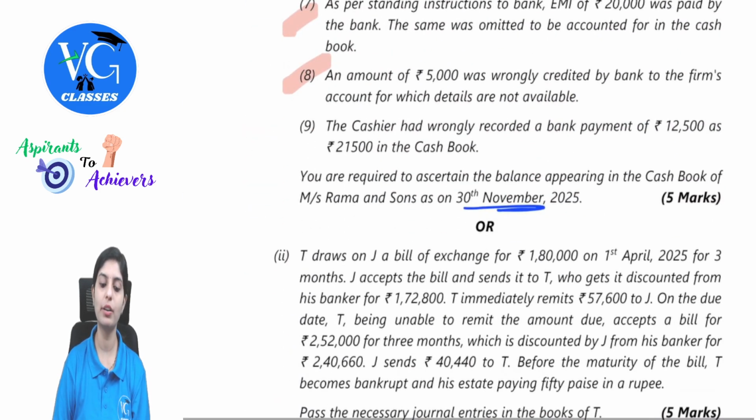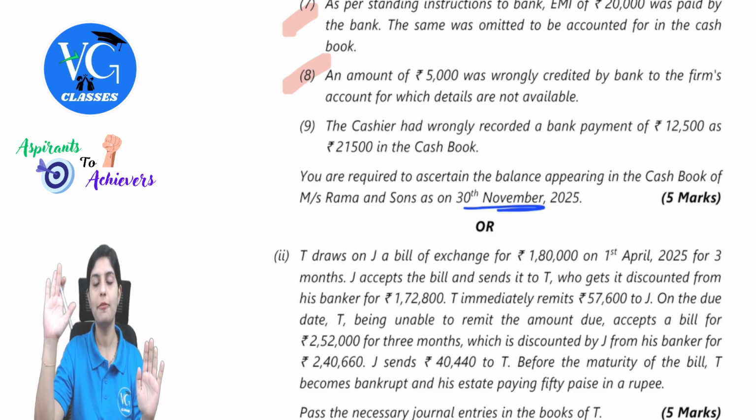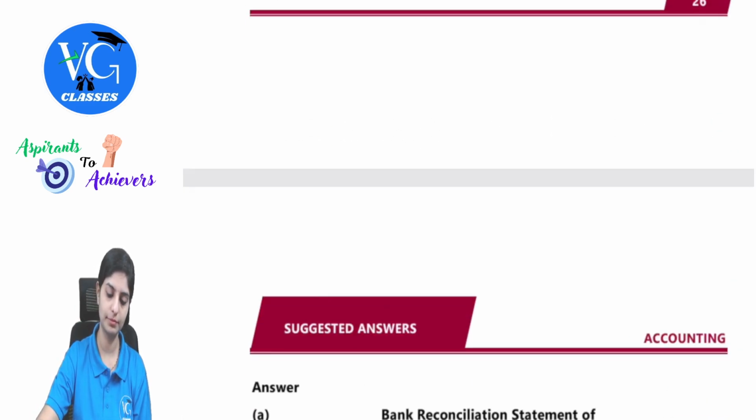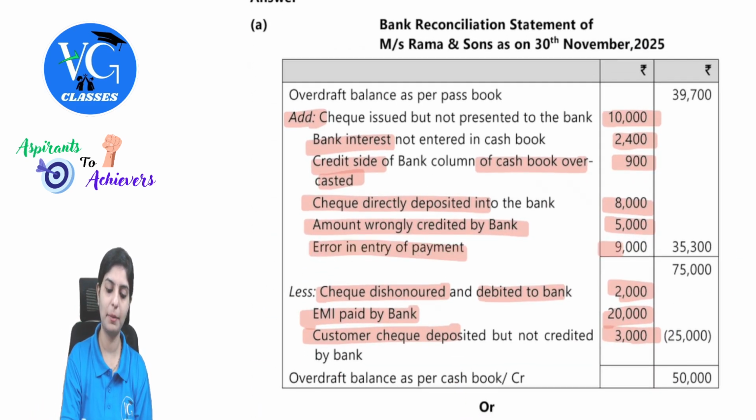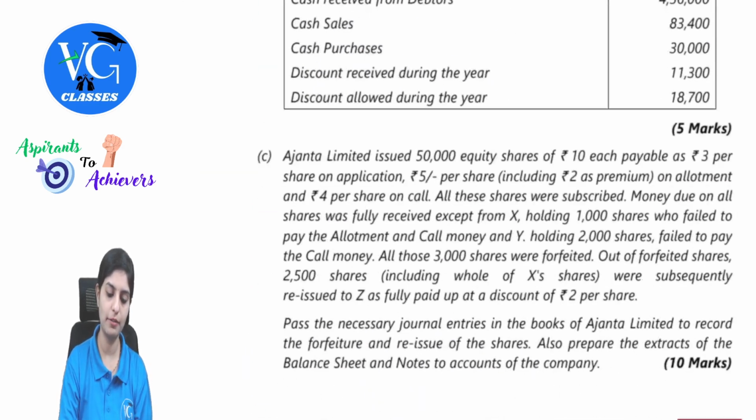Next, the cashier had wrongly recorded a bank payment of 12,500 as 21,500 in the cash book. So what is the difference? 21,500 minus 12,500, 9,000. So this is a bank payment in the cash book that has been over-recorded. So the balance is down. If I have to match, I will have to certainly reduce. Since this is an overdraft balance, I will have to add 9,000. Error in entry of payment 9,000. So how did I get this? What was the value? 21,500 minus 12,500.